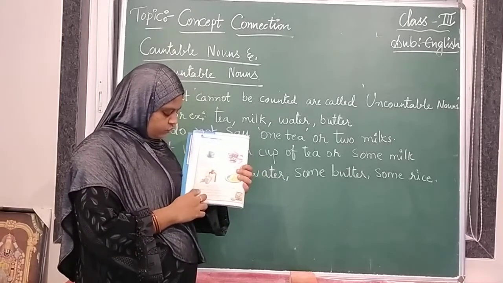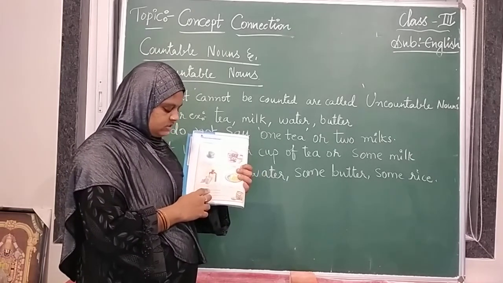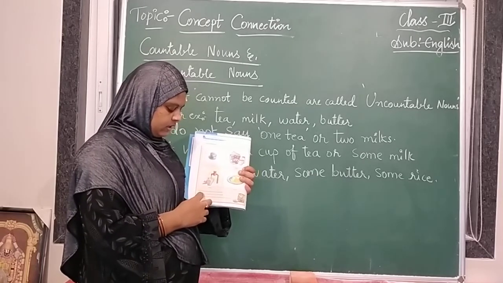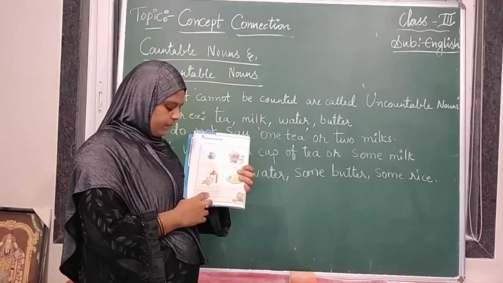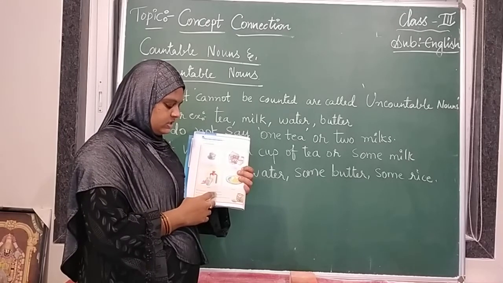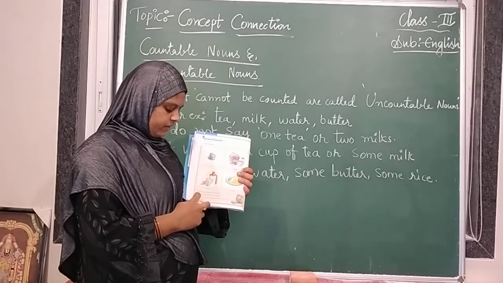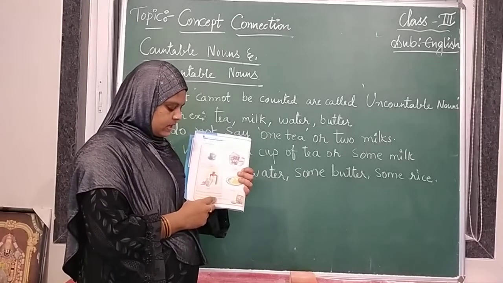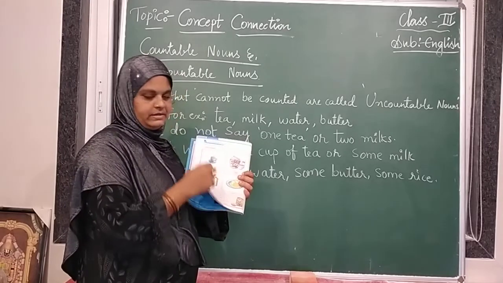We do not say 1 tea or 2 milks, but we say a cup of tea or some milk. For example, a lot of water, some butter, some rice.